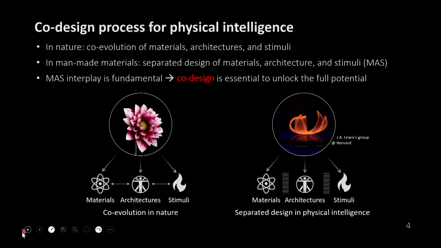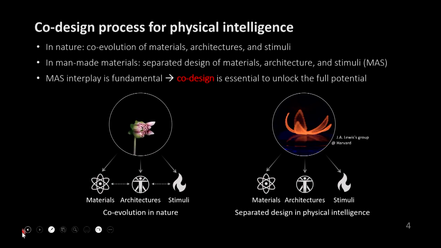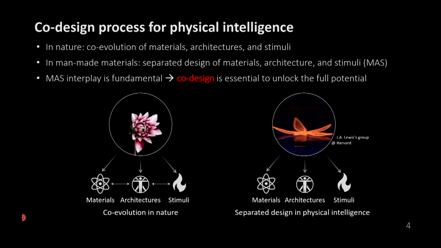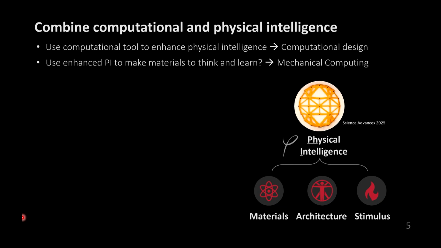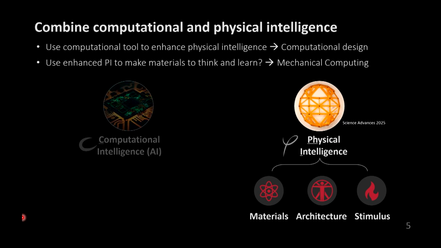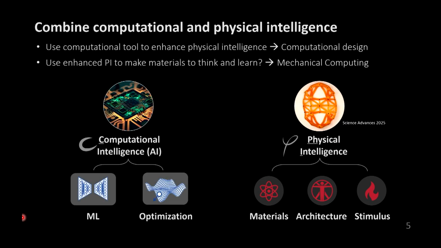So this is something I want to tackle. I want to co-design everything together. I want to discard the wall built between these factors. So that's the goal I want to achieve. So in our lab, we focus on this physical intelligence. As I mentioned earlier, we care about how to co-design material architecture and stimulus. This is definitely difficult. That's why we want to use AI or computational intelligence.